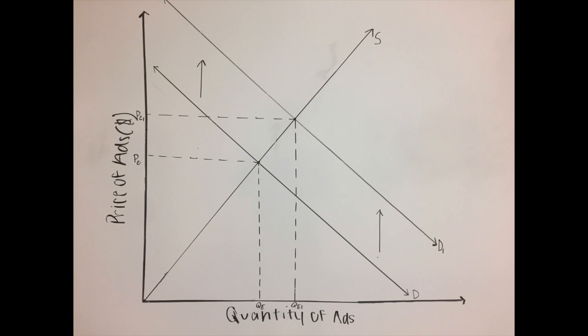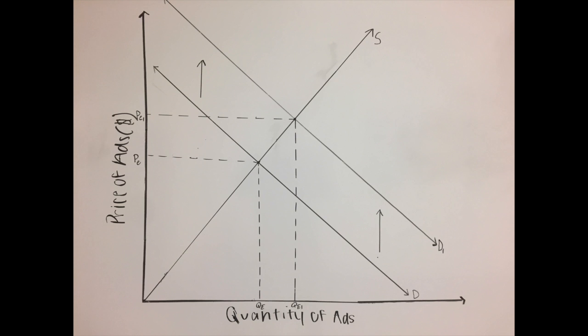Okay, so this is the graph for the price of the ads over the quantity of the ads of Foursquare. Now, Foursquare is a service that recently witnessed a large increase in the number of people using it. This is a non-price determinant, so we'll keep that in the back of our head, but let's first look at the original demand curve, which is labeled D, before the increase in number of users. So there's an equilibrium between the price of the ads on Foursquare, which is Foursquare's only way to generate income, and the quantity of ads in which they were being shown to their users.